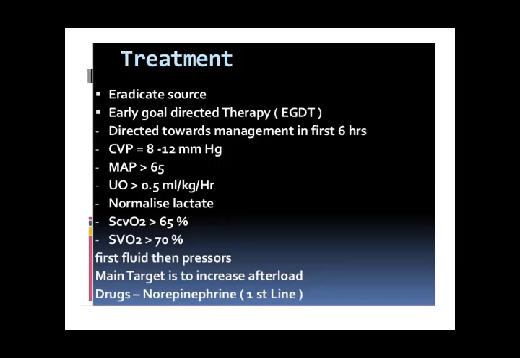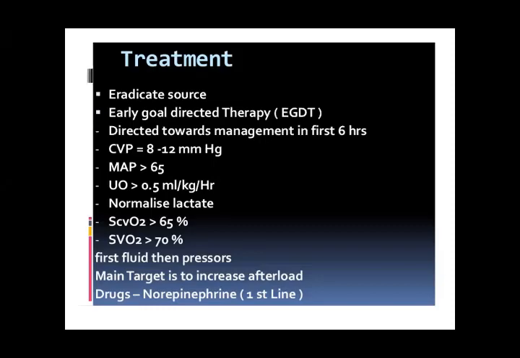The CVP line is maintained below the clavicle. A cannula is passed, 8 to 12 millimeter mercury pressure is attained, and normal saline is given. Oxygen saturation is maintained above 70%, and then the main target is to increase the afterload. Norepinephrine is the first line of treatment. It will increase the sympathetic activity of the system.